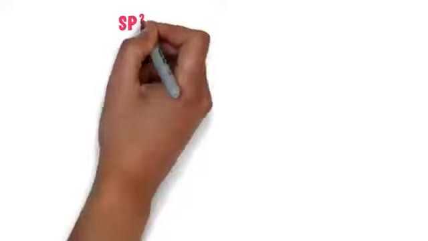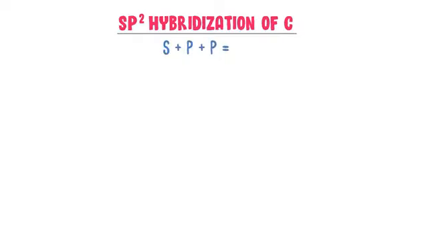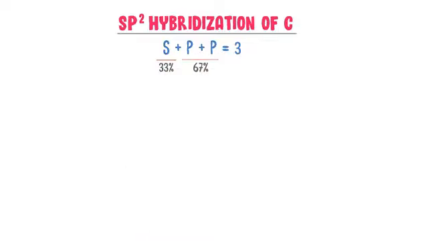Secondly, let me teach you sp2 hybridization. sp2 hybridization means that in this mixture of atomic orbitals, there is 1 s orbital and 2 p orbitals. Hence there are a total of 3 orbitals present in sp2 hybridization, or there is 33% s character and 67% p character present in sp2 hybridization. Now how do the s and p orbitals combine together in sp2 hybridization?